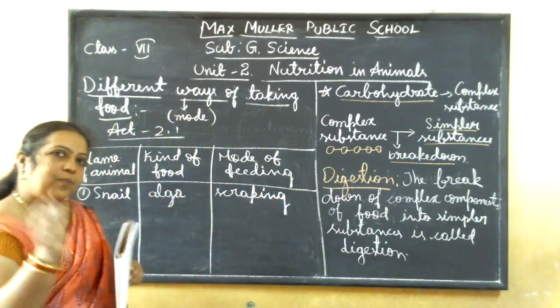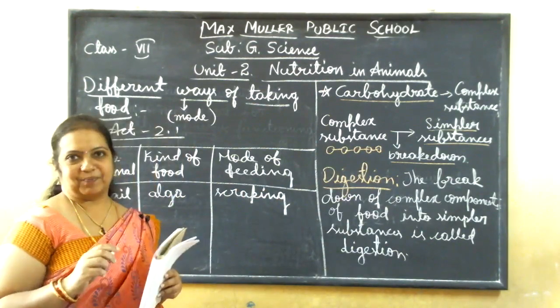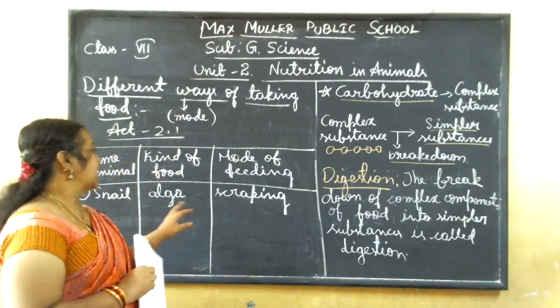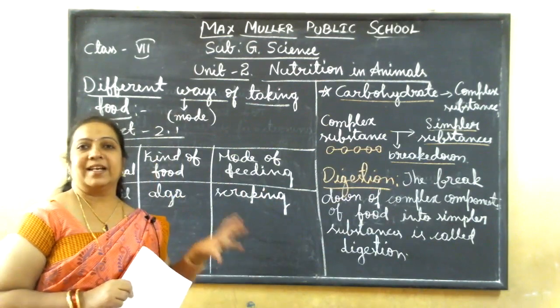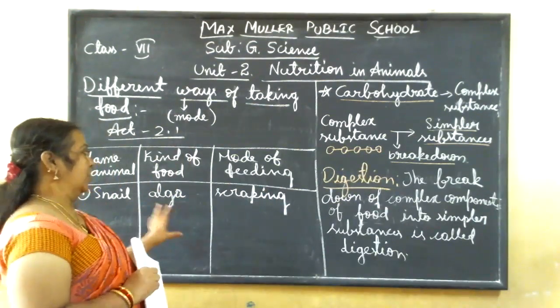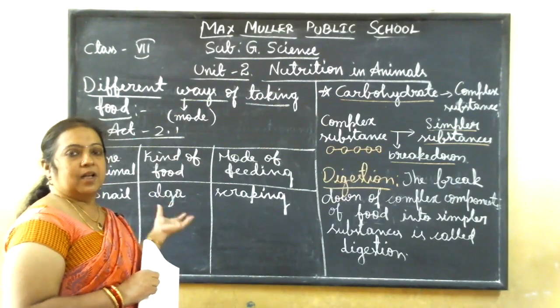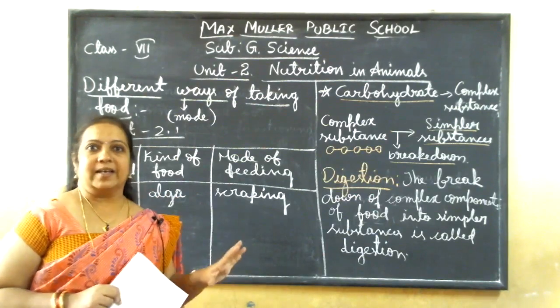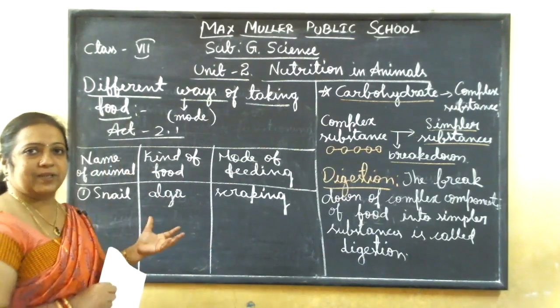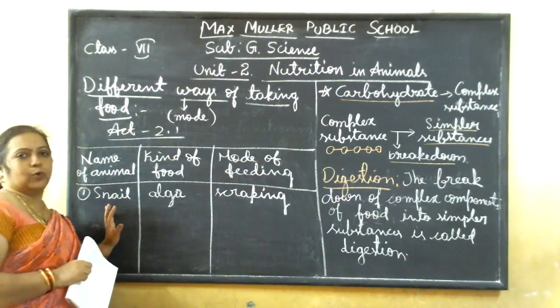Scraping means the upper part of the food will be scraped by its mouth part. See, algae always develop on mountain hilly areas, shaded regions, cool regions. So especially more it will grow there. It is surviving in all places, but wherever there is a covered, shaded region with majority water content, that place the algae grows more.